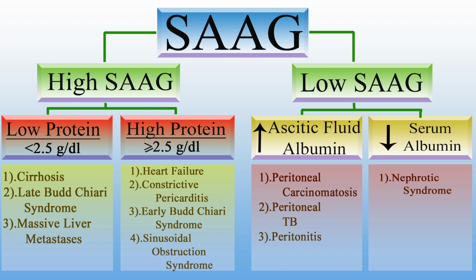Then coming to low SAG ascites, it may be caused due to increased ascitic fluid albumin or decreased serum albumin. Increased ascitic fluid albumin is seen in peritoneal carcinomatosis, peritoneal tuberculosis and peritonitis. Decreased serum albumin is seen in nephrotic syndrome.